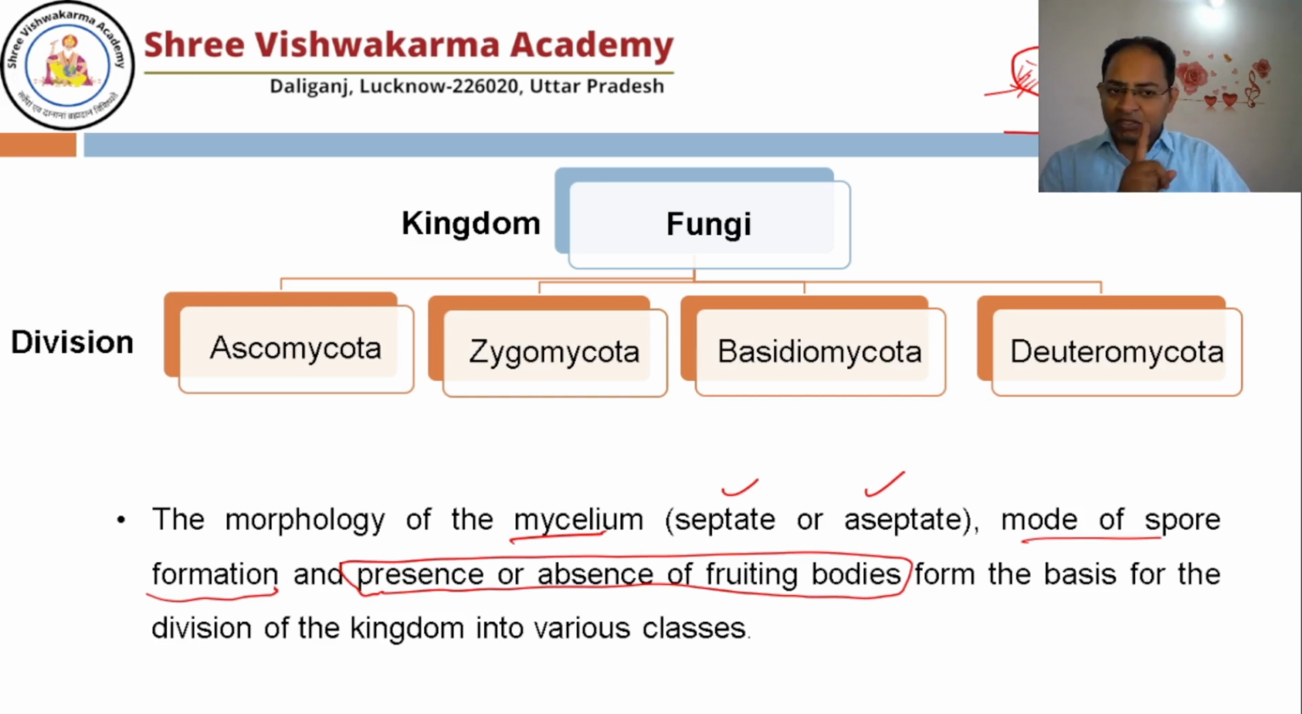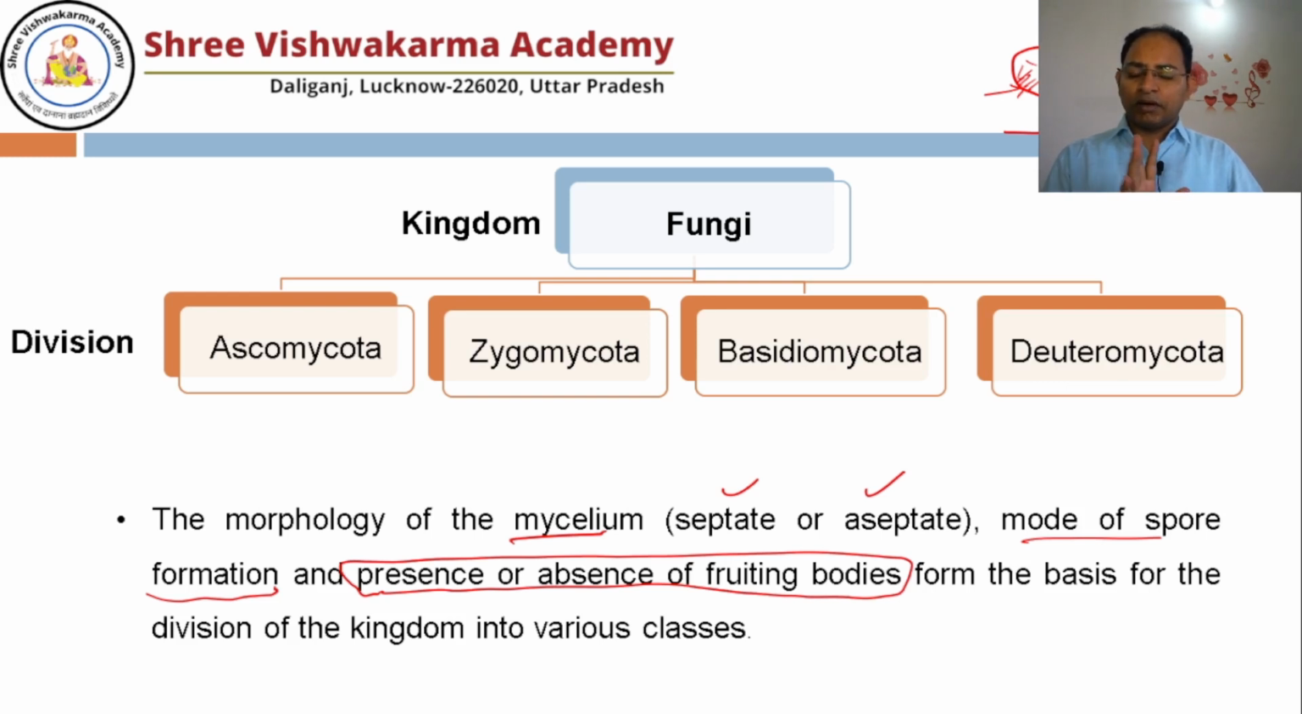So not all fungi have the fruiting body. Obviously, those who don't have the fruiting body cannot have the sporangia, so they cannot produce spores. All right. So fungi may remain in two forms, either in the mycelial form or in the form of the fruiting body.